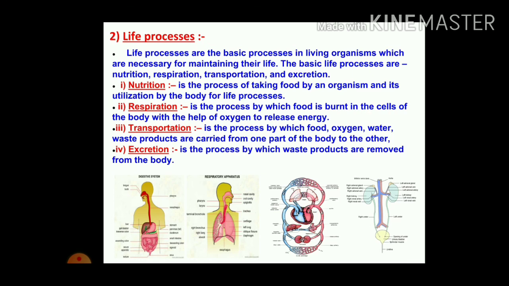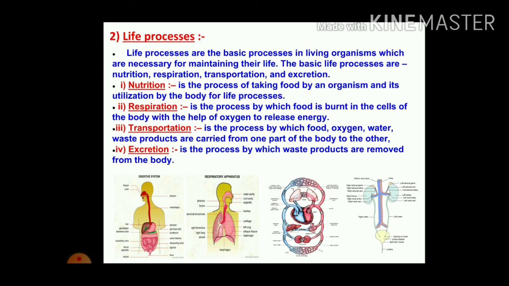Now just see the diagrams. First is the digestive system. You are aware that whenever we take in food, it is not enough. It should be digested in a proper way, and undigested food also should be removed from our body.